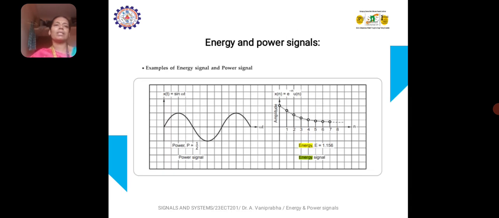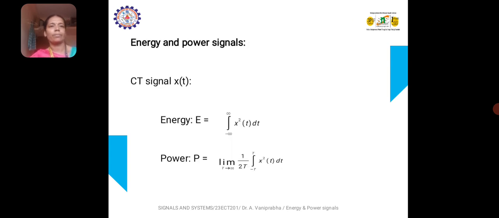This is the graphical representation of a signal, right? The first signal is the power signal since it is periodic and infinite in nature, and the second signal is an energy signal. This is the formula to find the energy and power of signals in continuous time.